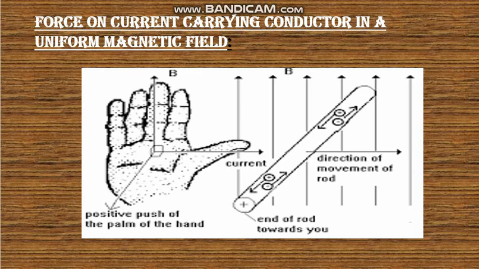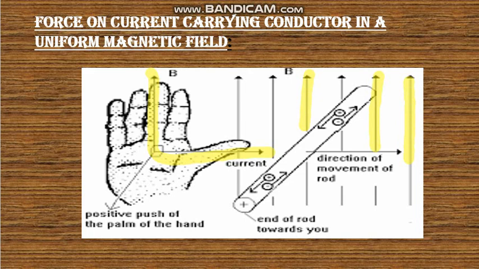Force on a current carrying conductor in a uniform magnetic field. Yes, it is a very interesting topic. A current carrying conductor situated in a magnetic field experiences a force whenever it is placed at an angle to the direction of the field, like this. The force is always directed perpendicular to the direction of the current and to the magnetic field.